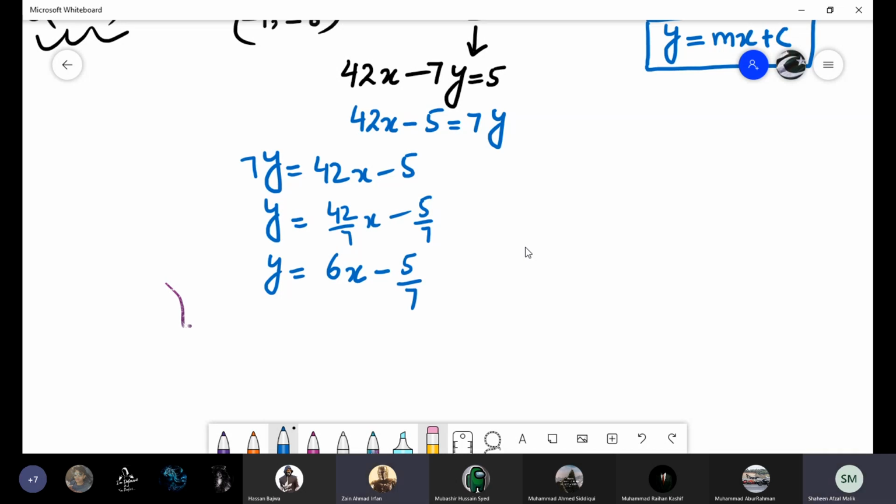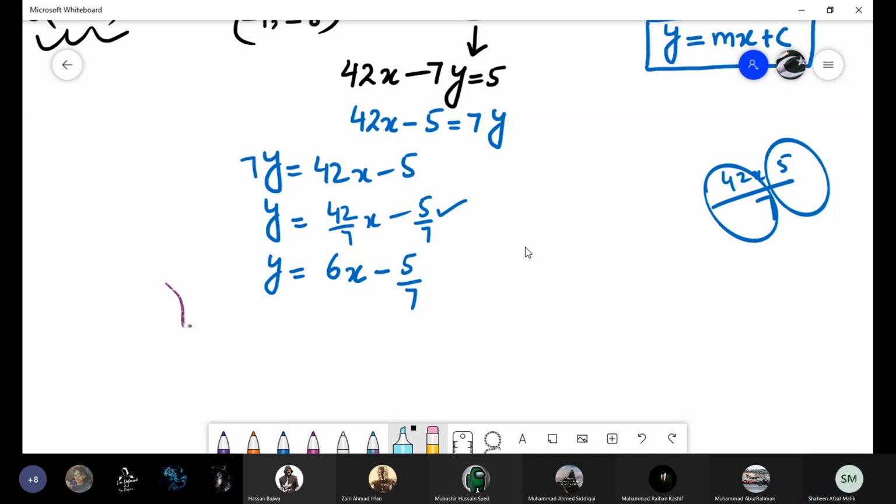This 7, when you move to this side, will divide both values, 42x and 5. You can divide them separately, like how I divided. So 7 sixes are 42, and 5 by 7 will stay the same. Now what is the slope from here? M1 is 6. As the lines are perpendicular, how can you find out M2?